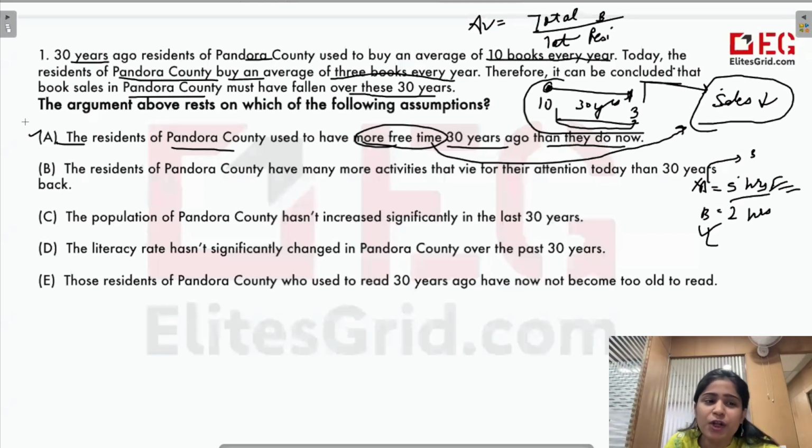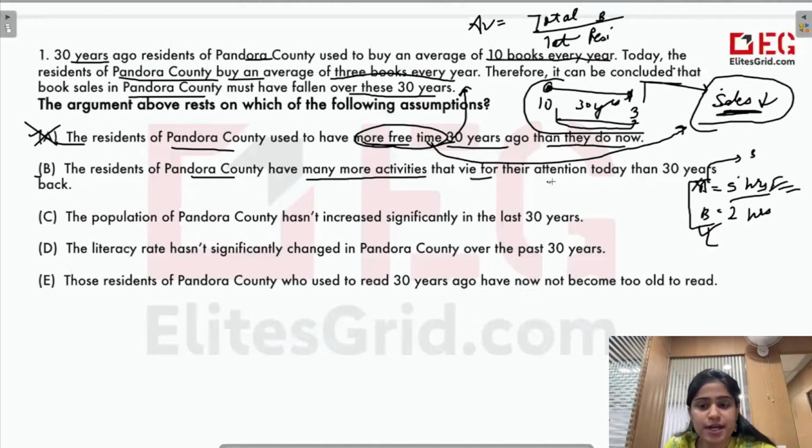So this cannot be our assumption upon which this conclusion can be based, because this is not directly linked to this. There is no link. There is no direct relationship between this and this. People with less time can also read. People with more time may not read. Not necessary. Option B. The residents of Pandora County have many more activities that vie for their attention today than 30 years back.